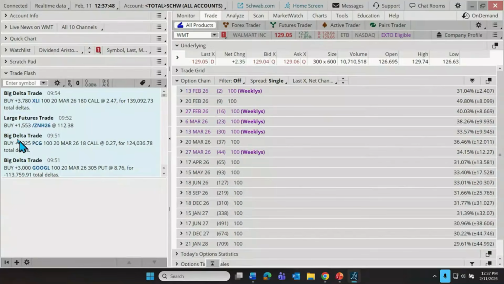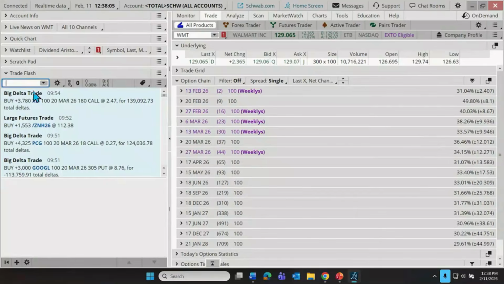On PCG, there was a big delta trade. That's an options trade. Somebody just bought 4,325 contracts for the 20th of March 2026, 18 strike call for 27 cents. So that might be interesting to an options trader, for example.